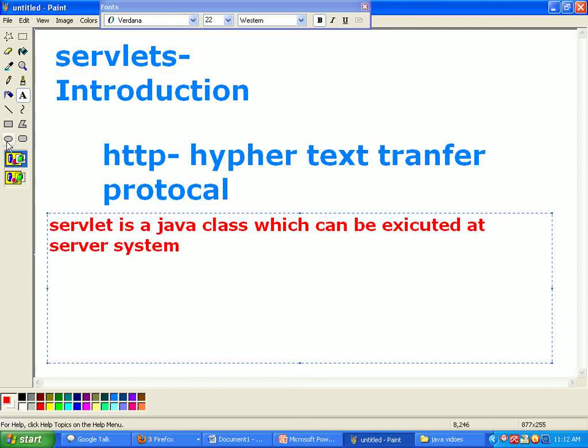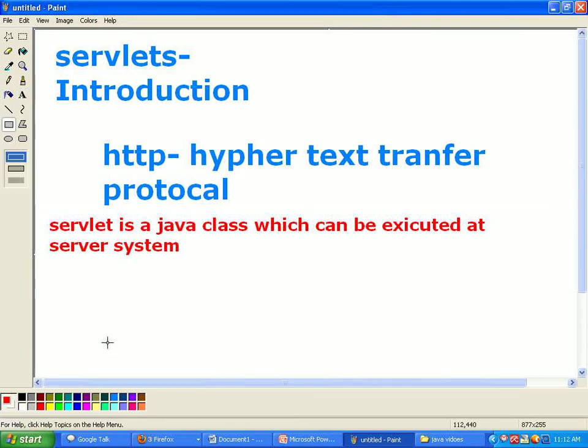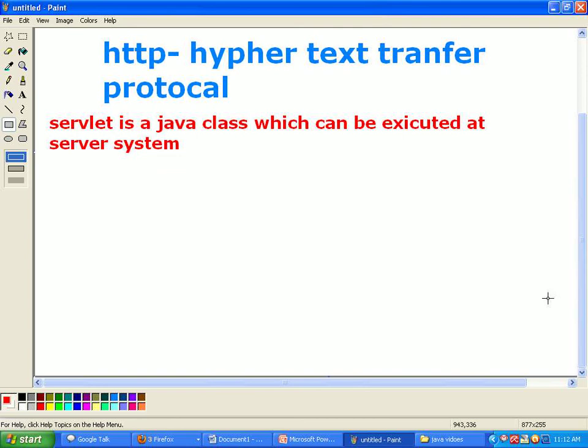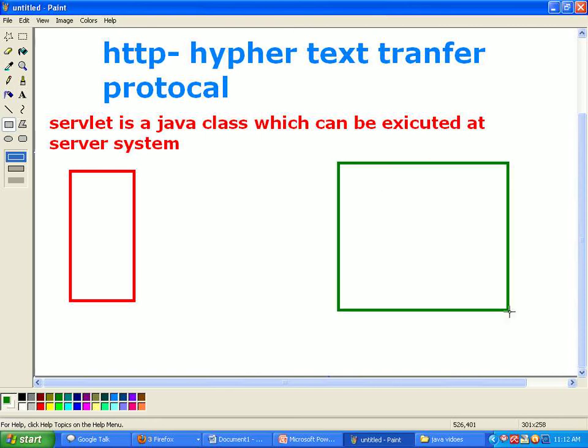We know that there is client server architecture. Here let us consider this is a client, and let us consider this is a server system. We know the client can put a request. This is the request.